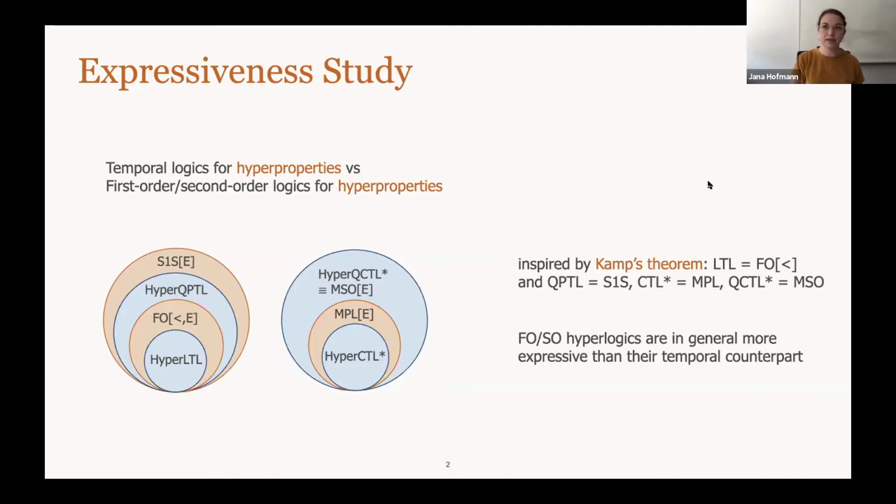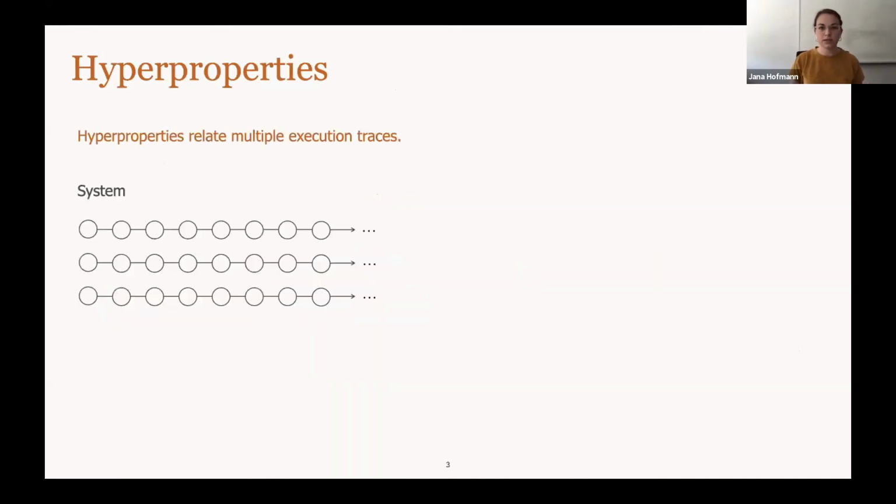Okay, so let's take a step back. What are hyperproperties? In short, hyperproperties relate multiple execution traces. If you take the view of the system as being represented by a set of traces, hyperproperties relate these execution traces. Possibly the simplest hyperproperty states that all traces must globally agree on A. You cannot express such a thing in LTL, for example, because you have to compare every trace that is in the system. This is why it is a hyperproperty, not a usual trace property.